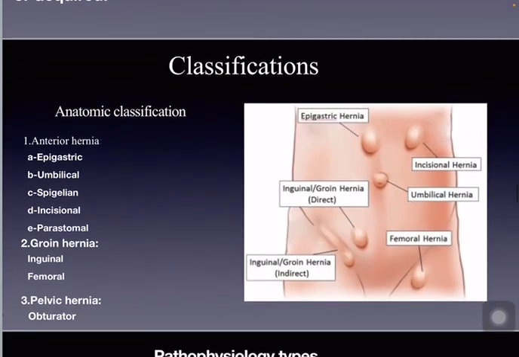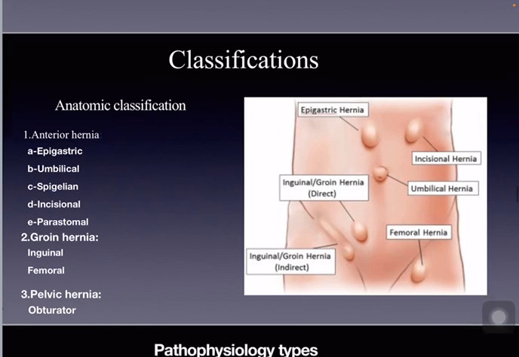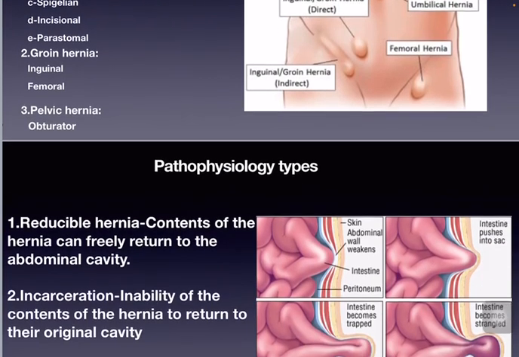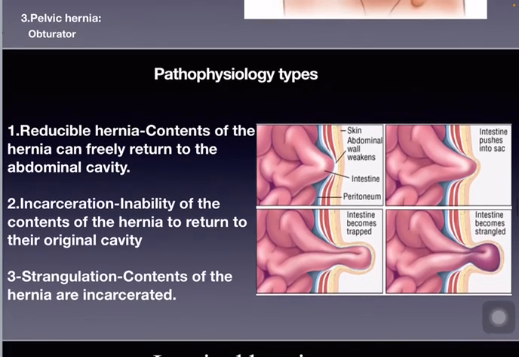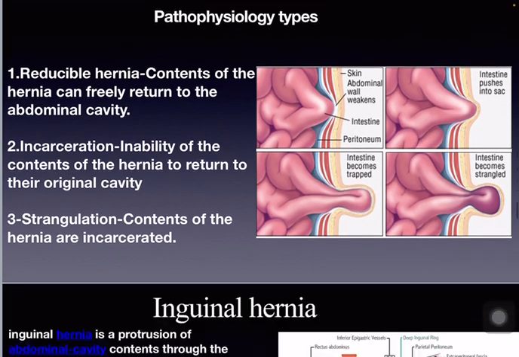Classification of hernia on the basis of anatomy. It is divided into three parts, that is anterior hernia, groin hernia, and pelvic hernia. Hernia on the basis of pathophysiology is divided into three parts, that is reducible hernia, incarceration, and strangulation. Reducible hernia: contents of the hernia can freely return to the abdominal cavity. Incarceration: inability of the contents of the hernia to return to their original cavity. And strangulation: contents of the hernia are incarcerated.